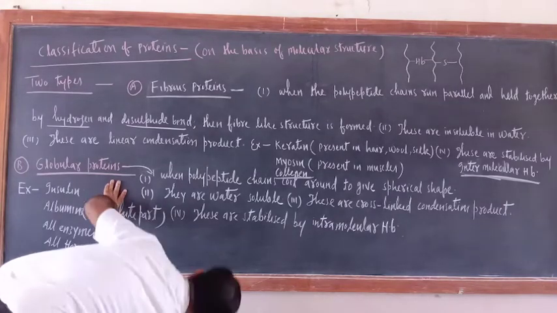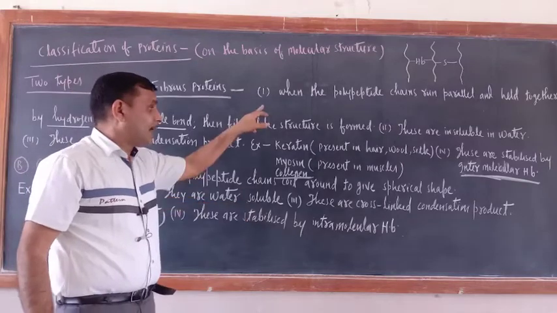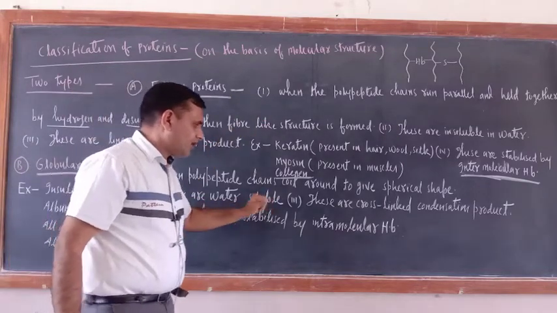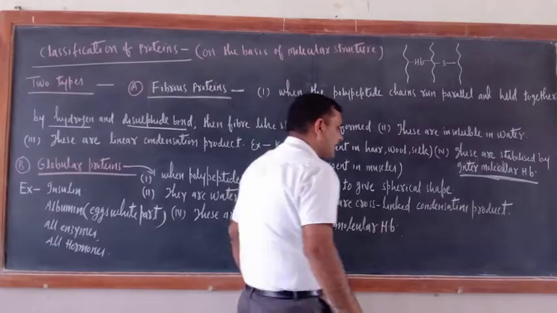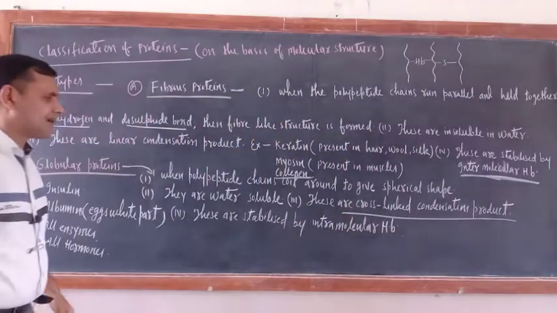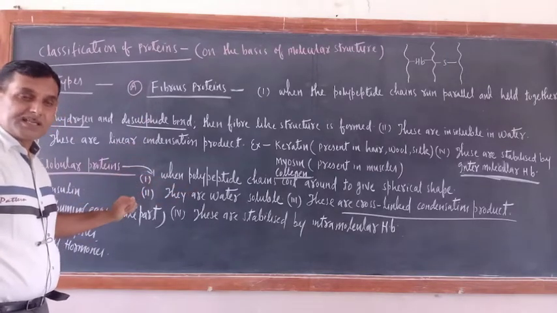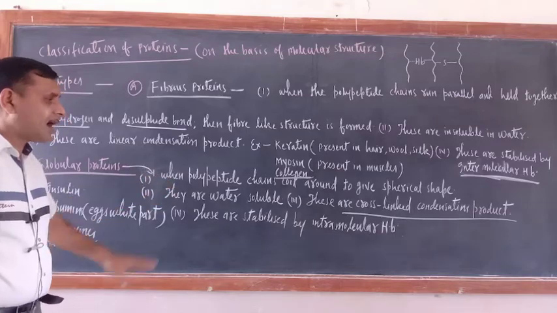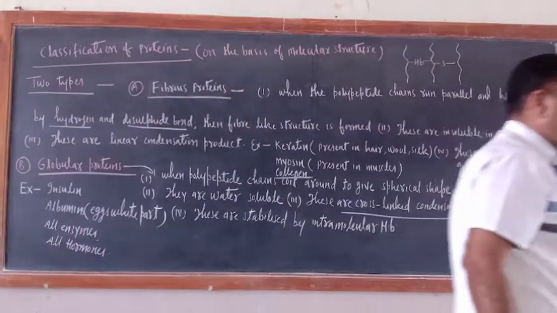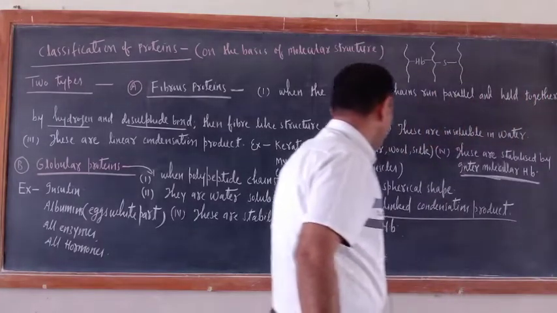Now try to understand here. They are water soluble, while they were water insoluble. Third one is, these are cross-linked condensation products. Just see, because of the presence of cross-linking, these are cross-linked condensation products. Let me clarify: fibrous, linear, yes, they are cross-linked condensation products.